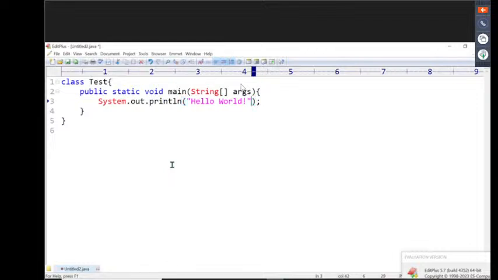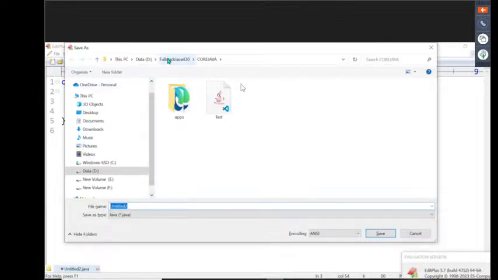Now I want to write something else, like First Java application. Observe carefully. Do you have any public element inside this Java file? No public element is available inside the Java file. I want to save it in Fullstack Java 430 core Java. Now, no public element is available in the present Java file, so I can save that Java file with any name.